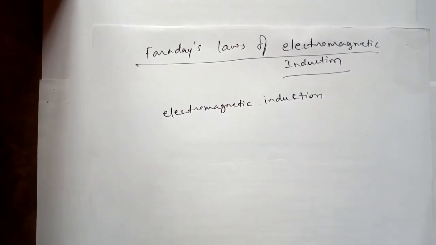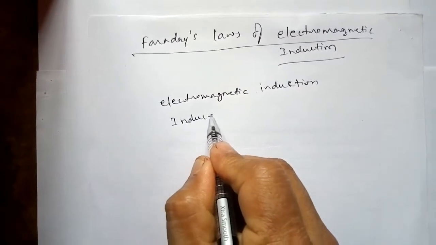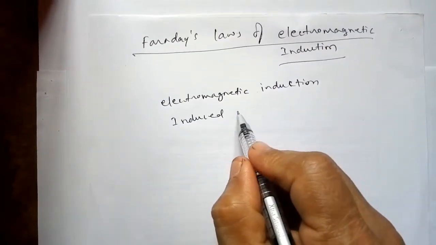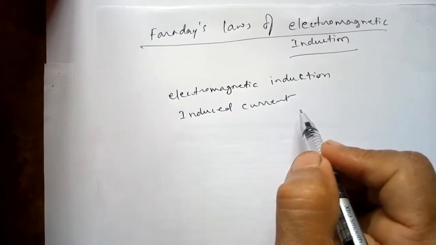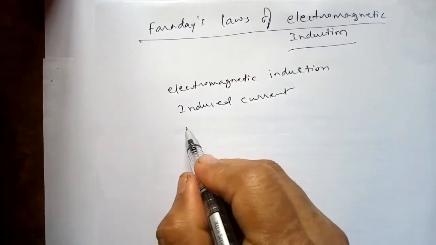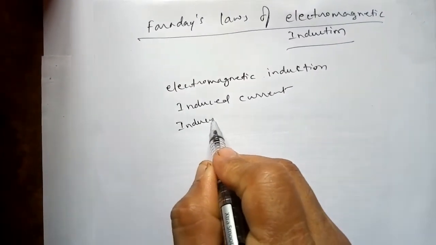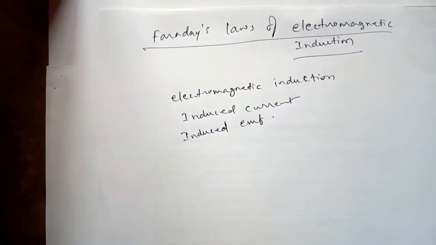The current induced in the loop is called induced current, and it is produced by an induced EMF. The voltage induced is known as induced EMF.